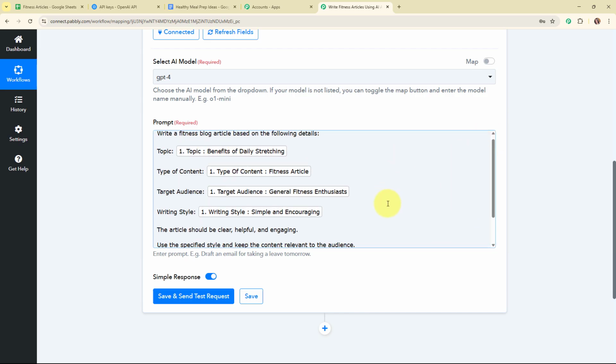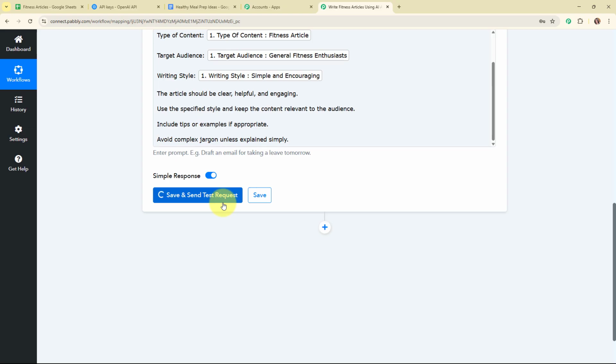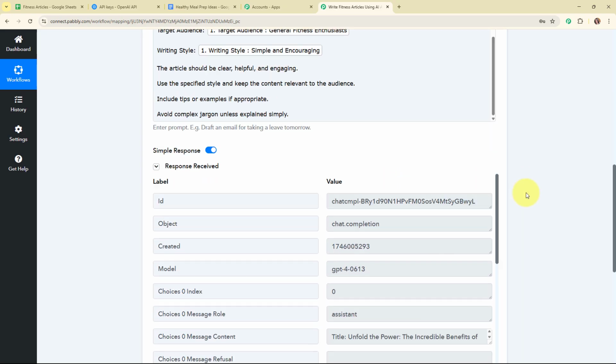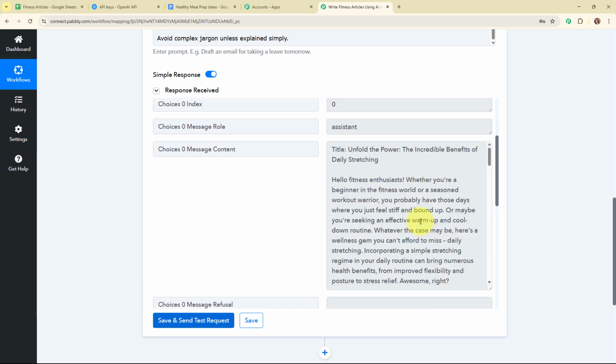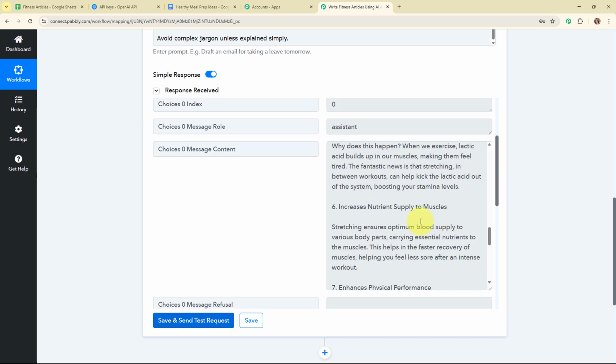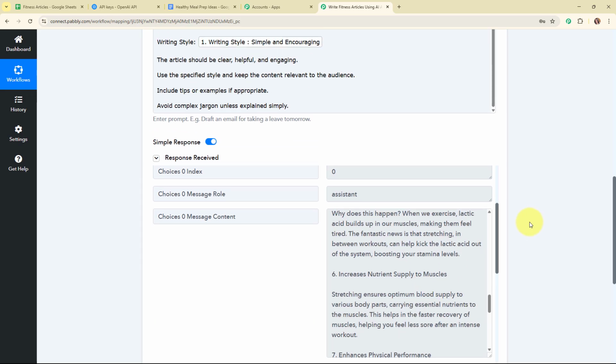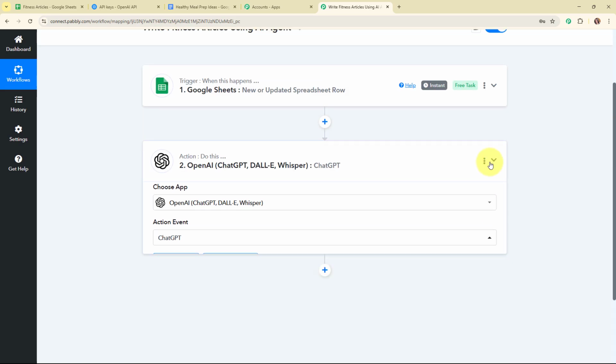And now after entering all the required details, I'm going to click on the save and send test request given over here. And here you can see we have received a successful response where we have received the message content generated, where we have received the entire article generated for our fitness article topic. Alright, so with this we have successfully set up this action step as well.